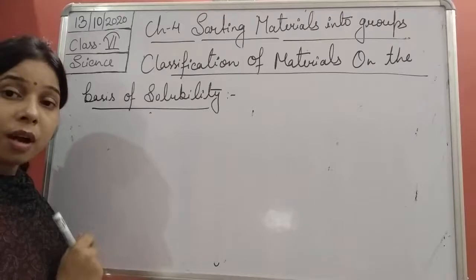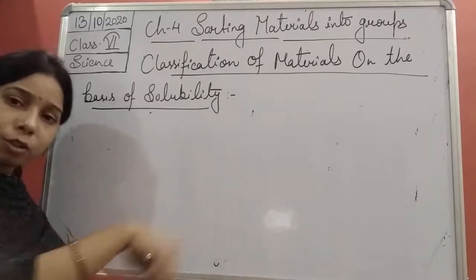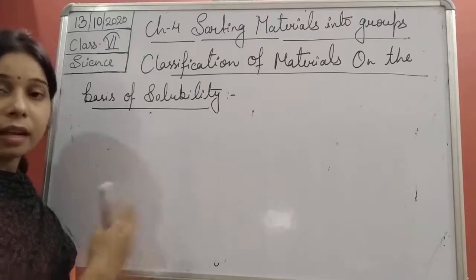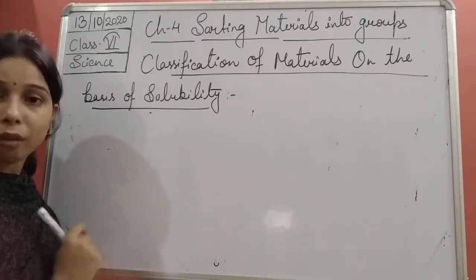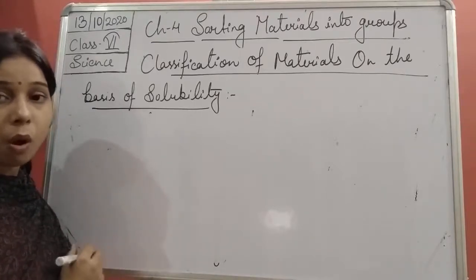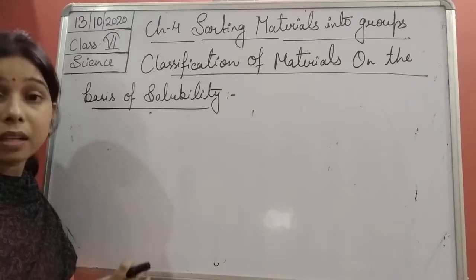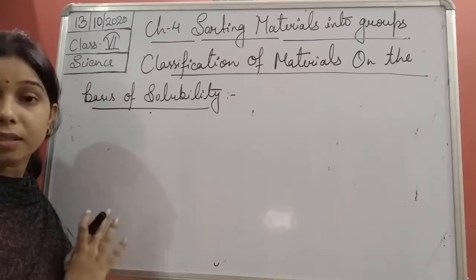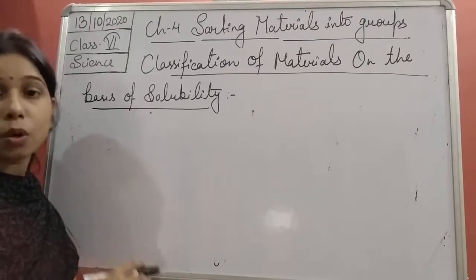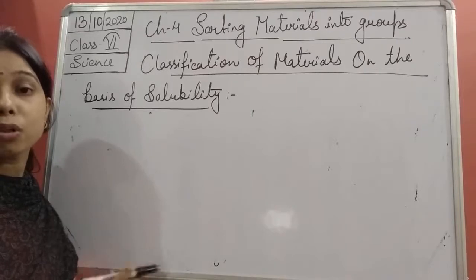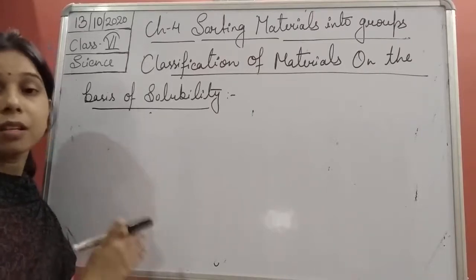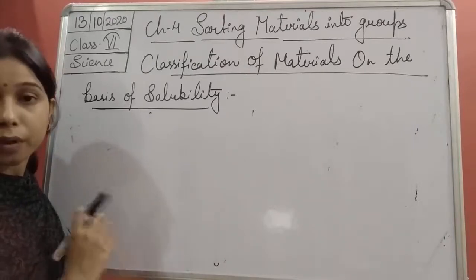Maybe because you have not stirred it properly, you again stir it with the spoon. You observe that still the sand does not dissolve. Although you are stirring it a lot, it is still not soluble in water. So we will say that sand is insoluble in water.